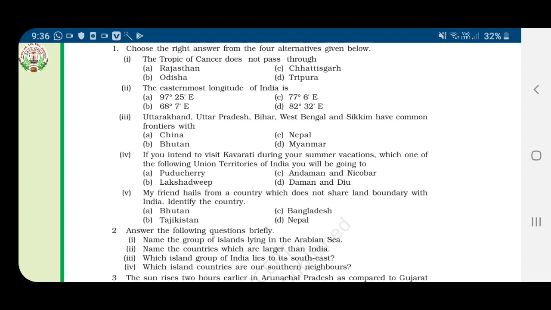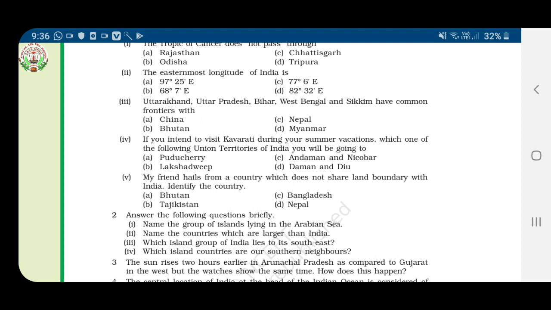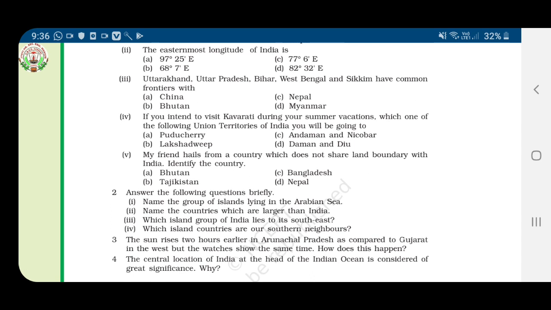Uttarakhand, Uttar Pradesh, Bihar, West Bengal and Sikkim have common frontiers with: China, Nepal, Bhutan, Myanmar. The correct answer here is Nepal. If you intend to visit Kavaratti during your summer vacations, which one of the following union territories of India will you be going to?